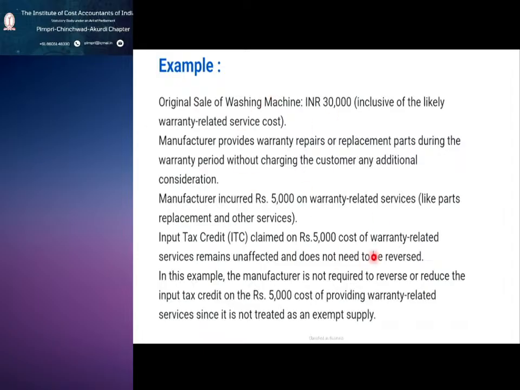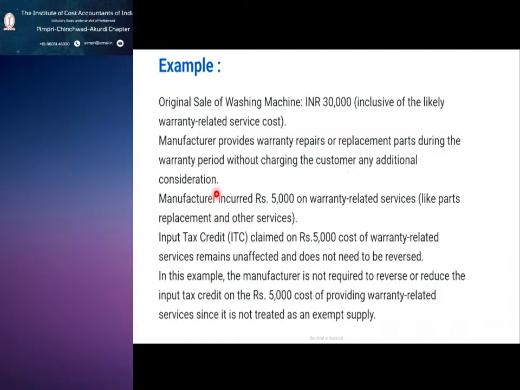So for warranty I kept this example. So this example you can remember, suppose if you forget something. The sale of washing machine is 30,000, and this 30,000 includes some warranty related service cost. The manufacturer provides warranty repairs or replacement parts during the warranty period without charging the customer any additional consideration.